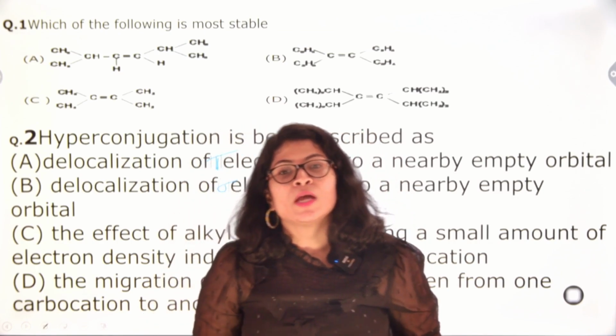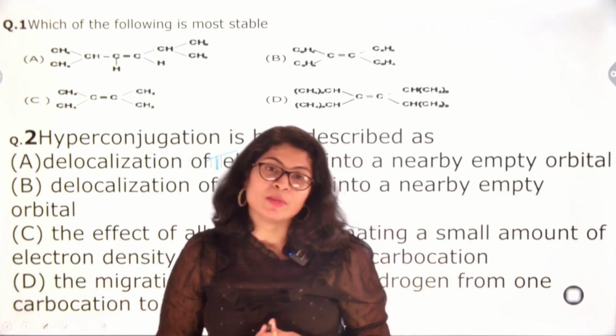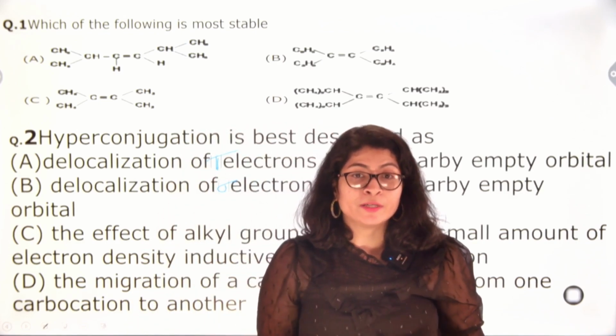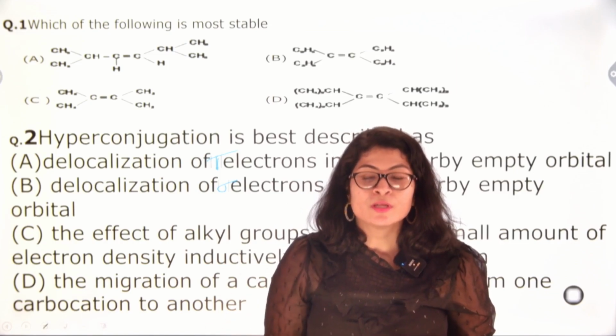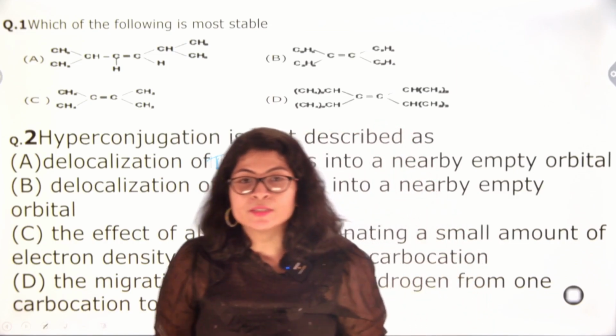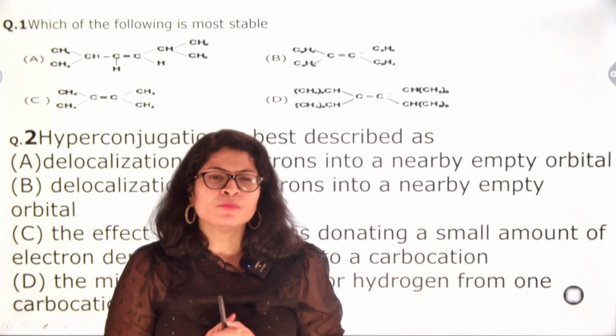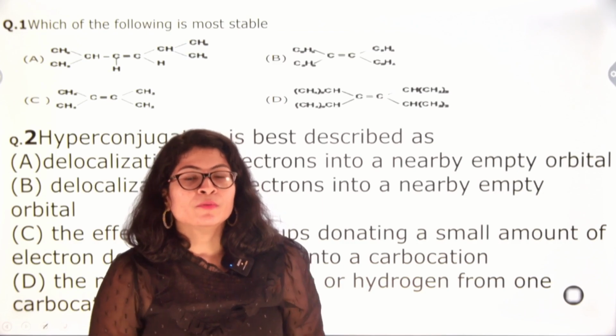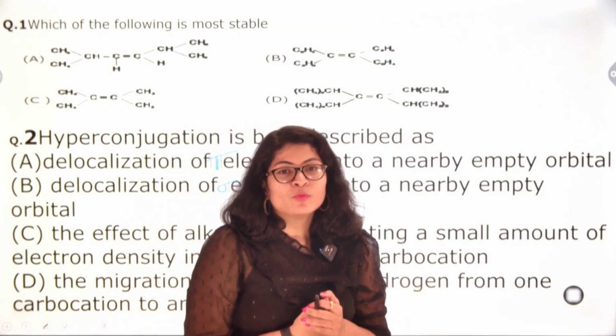Okay, so we had dealt with various factors which led to the stability of compounds. We had seen how hyperconjugation affects various chemical reactions and the stability of organic intermediates in that video. If you want to have a concept about that, you can watch that video. So without further delay, let's move on to the topic.